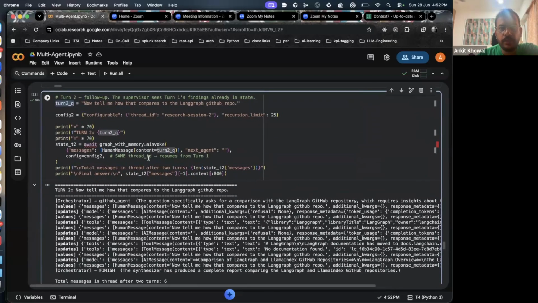Today was a lot. We looked into the MCP server. Why was it required in the first place? What are multi-agents? How do we use the orchestrator plan for multi-agents, and how does memory come into the picture? What is short-term memory and what is long-term memory?